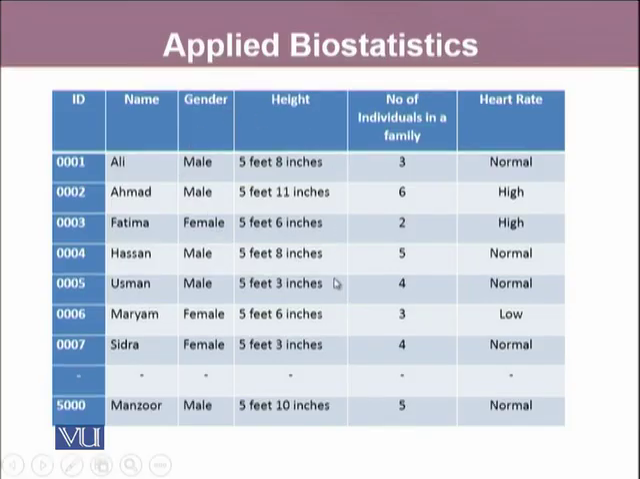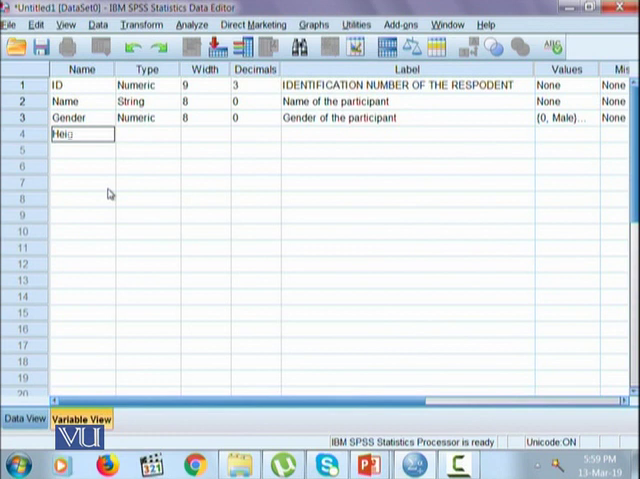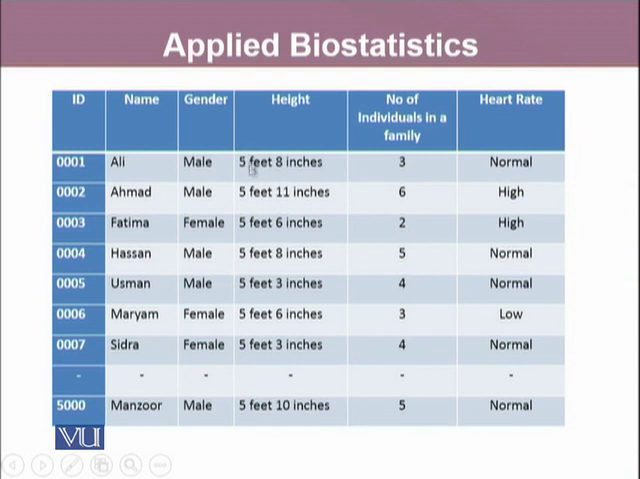The next variable is height. Height is a numeric variable that is measured as 5 feet and 8 inches. I have seen the problem many times that we measure our variables in two measuring units. Like here, height is measured in feet and inches. To enter such kind of data is sometimes problematic.